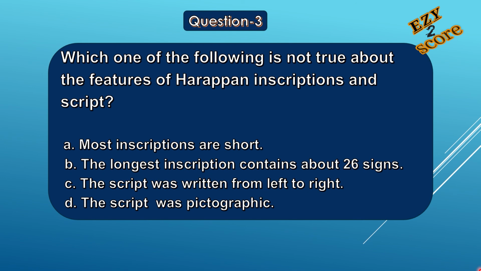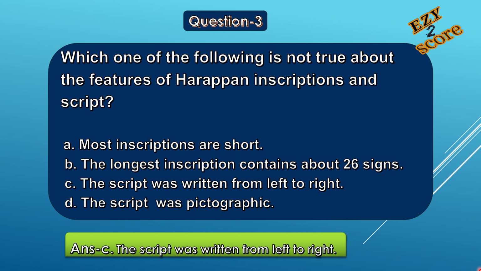Question number 3. Which one of the following is not true about the features of Harappan inscriptions and script? Options A. Most inscriptions are short. B. The longest inscription contains about 26 signs. C. The script was written from left to right. And D. The script was pictographic. Here the correct answer is option C. The script was written from left to right.